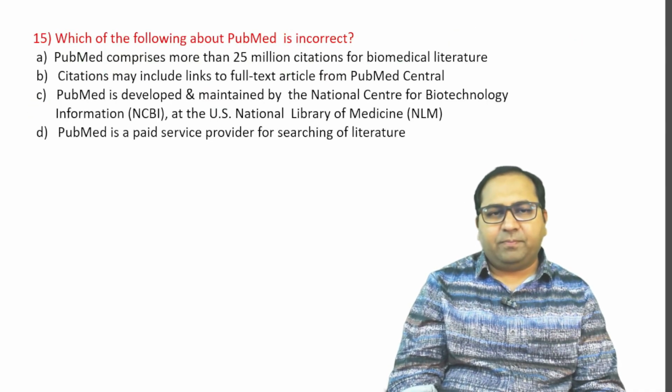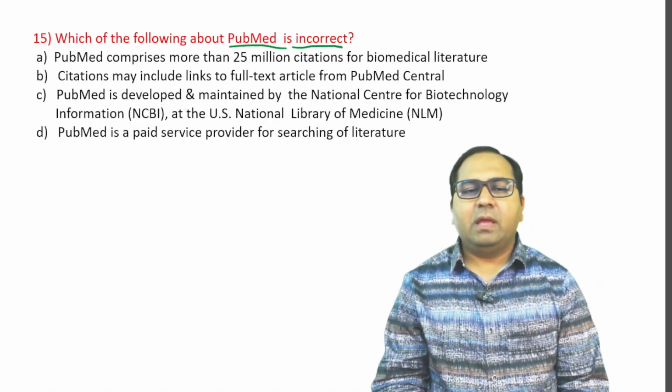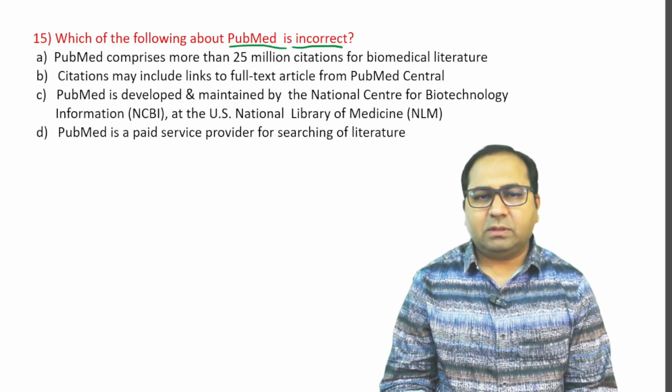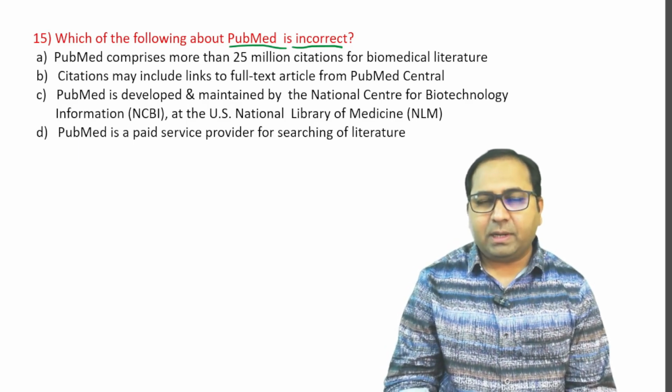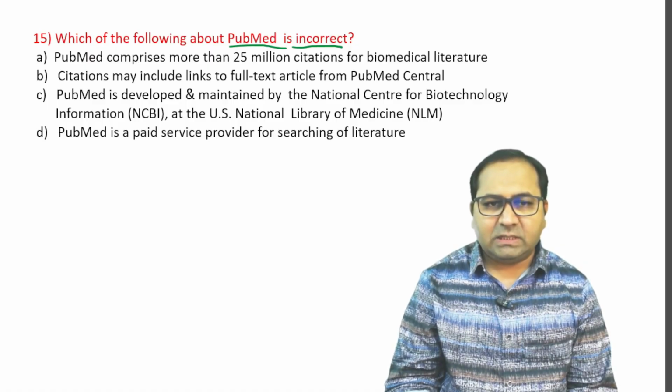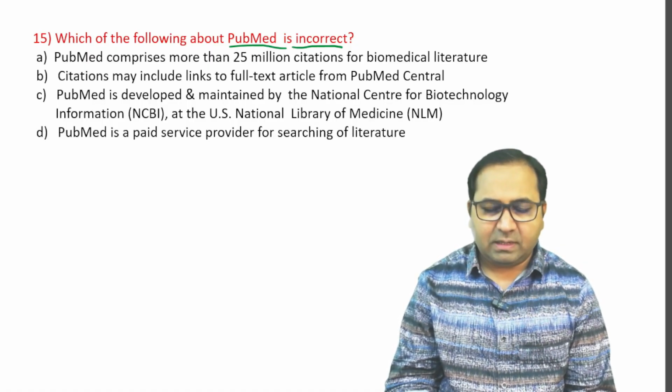Then, next question. Which of the following about PubMed is incorrect? So, three statements are correct and one is wrong. Again, let us see the options. A. PubMed comprises more than 25 million citations for biomedical literature. B. Citations may include links to full text articles from PubMed Central.